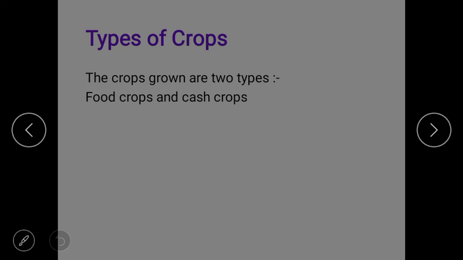Now sugarcane is processed to make jaggery. Jaggery means gur, or sugar. Jute is used to make bags and carpets. I will show you how jute cultivation is done. Then cotton is used to make cloth. Tea and coffee are used for popular drinks. Coffee powder is made from it.